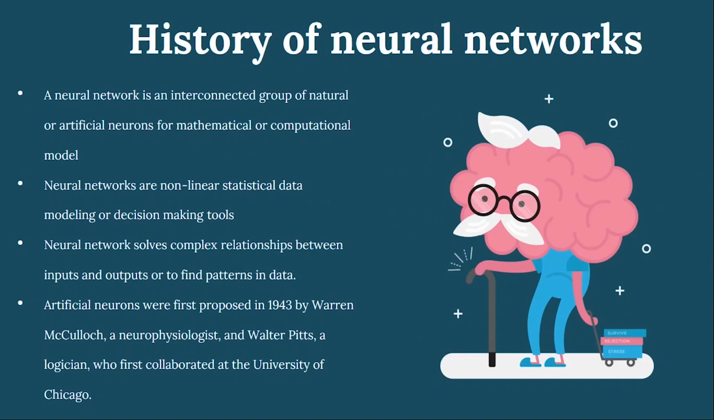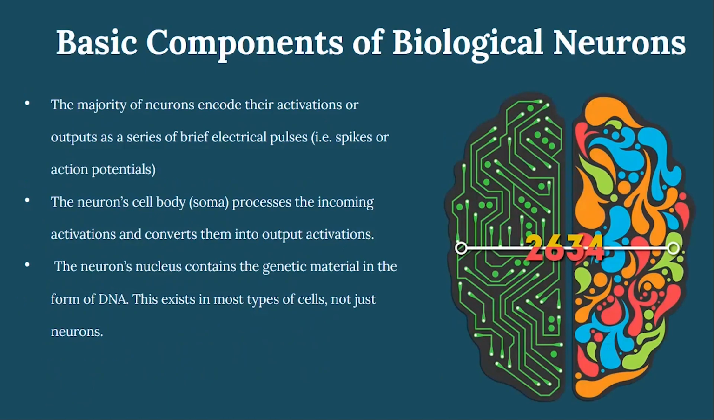So let's have a look at the history of neural networks. A neural network is an interconnected group of natural or artificial neurons for mathematical or computational modeling. Neural networks are non-linear statistical data modeling or decision-making tools. A neural network solves complex relationships between inputs and outputs or finds patterns in the data. Artificial neurons were first proposed in 1943 by Warren McCulloch and Walter Pitts, who collaborated at the University of Chicago.